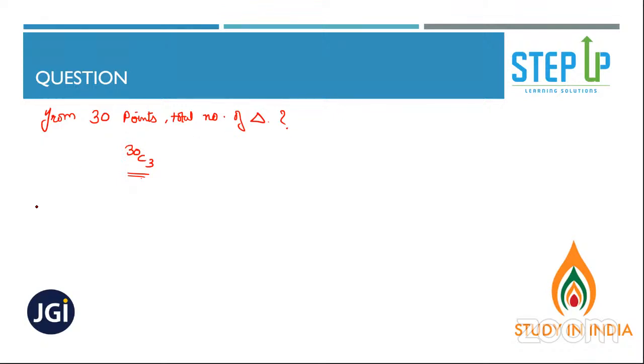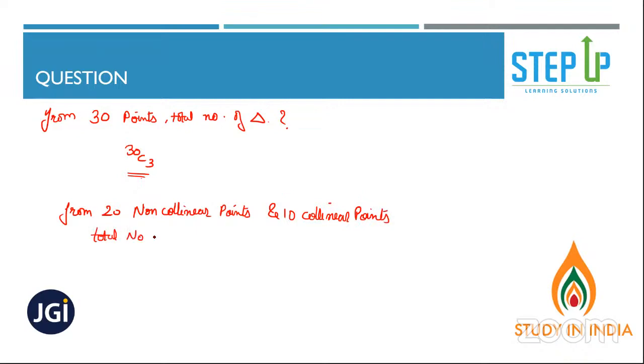Okay. I'll just add one more thing. I don't know why I'm adding it, but I'm just scared in case this question comes, then what would be your answer? From 20 non-collinear points and 10 collinear points, total number of triangles.